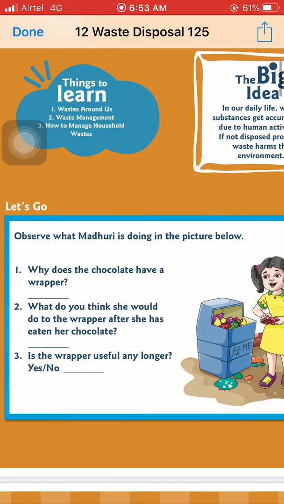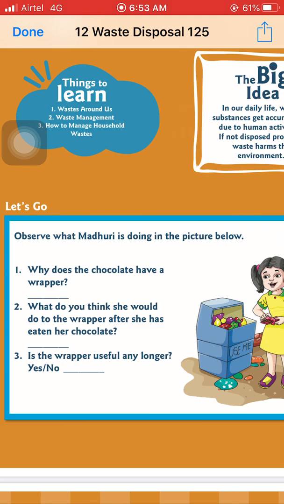Now we have to discuss this picture. Observe what Madhuri is doing in the picture given below. So Madhuri is eating something. What is Madhuri eating? That is a chocolate. First is, why does the chocolate have a wrapper? You have seen that all the eatable things that we buy from a city or from malls are wrapped with plastic material.